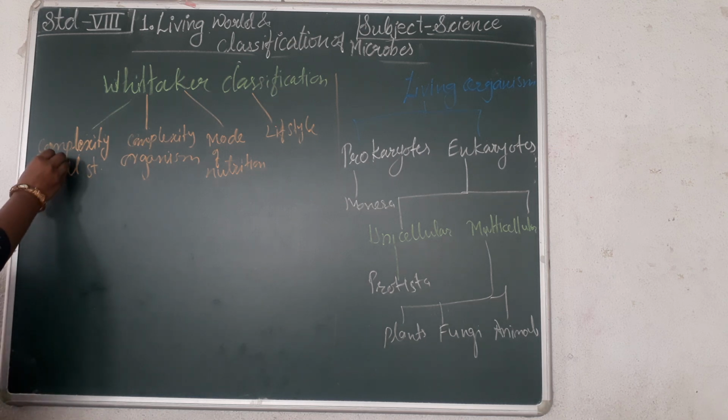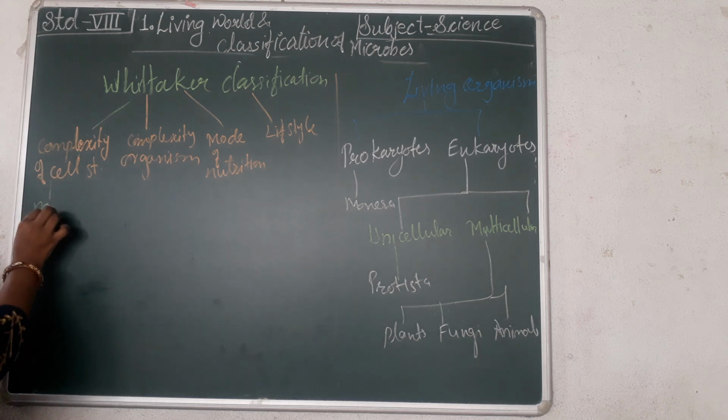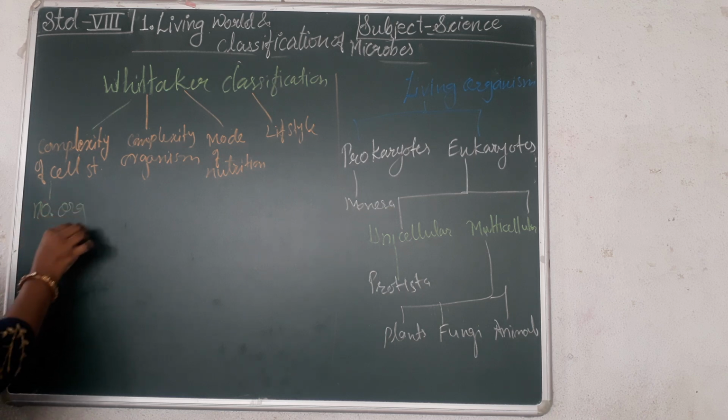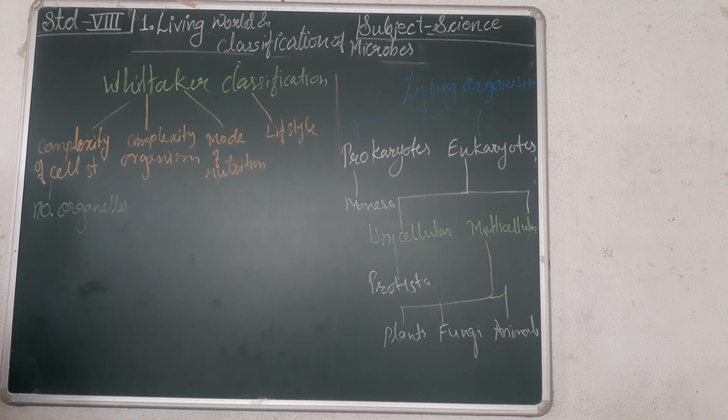First, he considered the complexity of the cell structure. Complexity of cell structure means the number of organelles present in a particular cell. If the cell has more organelles, that means the structure of the cell is more complex. If the number of organelles present is low, that means the cell has a simple structure.